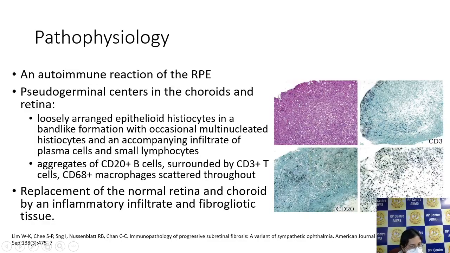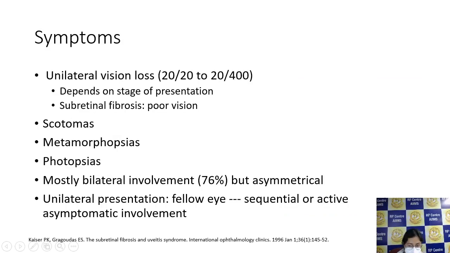Pathophysiology: it is an autoimmune reaction of the RPE. Pseudogerminal centers in the choroid and retina are present. Epithelioid histiocytes are present in a band-like formation with multinucleated histiocytes. Aggregates of CD20 B cells, CD3 T cells and macrophages are present. So the normal retina is replaced by inflammatory infiltrate and fibrogliotic tissue.